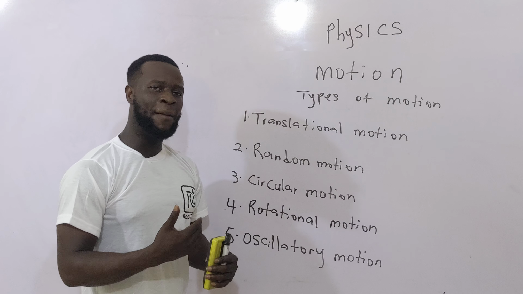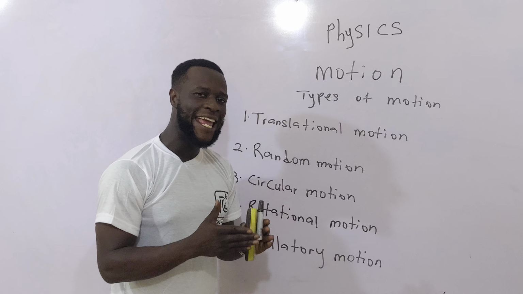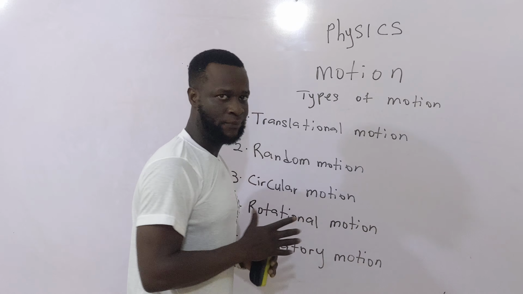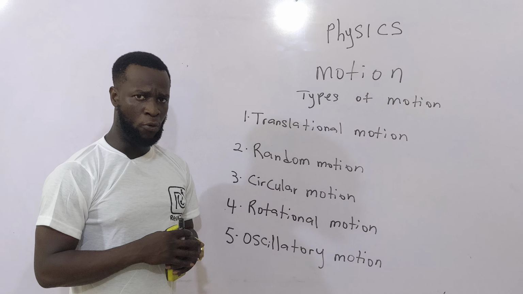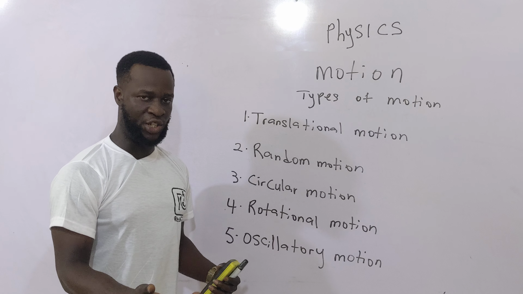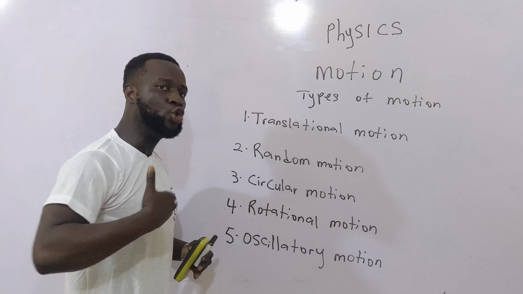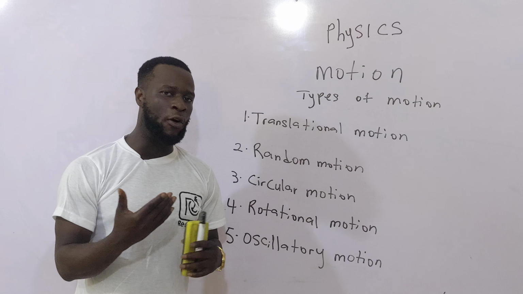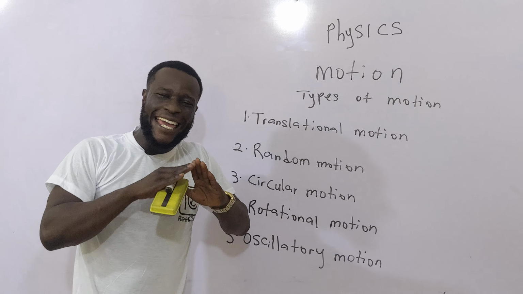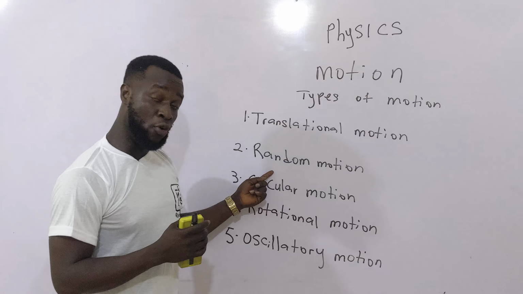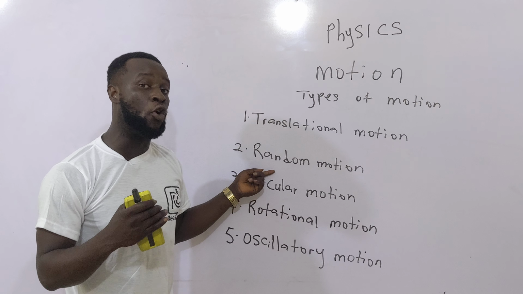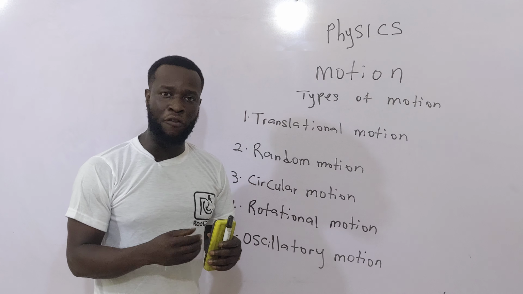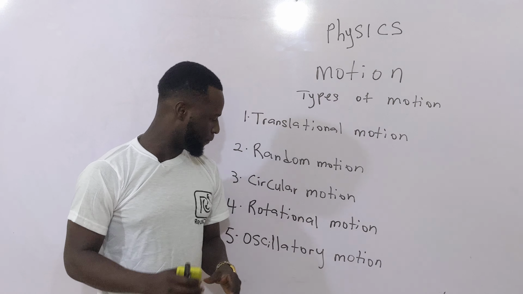Translational motion. A body is said to undergo translational motion if it moves its entire mass from one point to another. For example, the motion of a man walking is a translational motion because it's moving its entire mass from one point to another point. Random motion, on the other hand, is an irregular motion of particles in various directions. Random motion is also known as Brownian motion, or you can also say it's zigzag motion. Examples of random motion are the motion of dust particles or gas molecules.